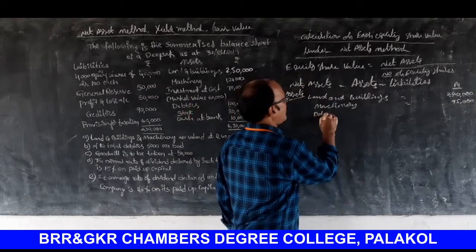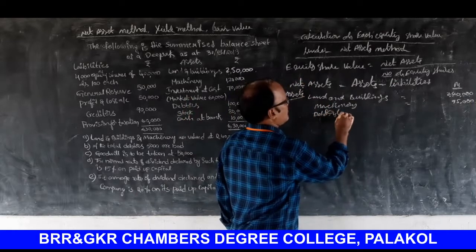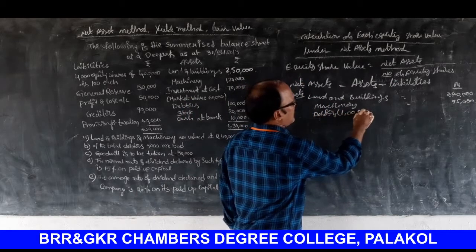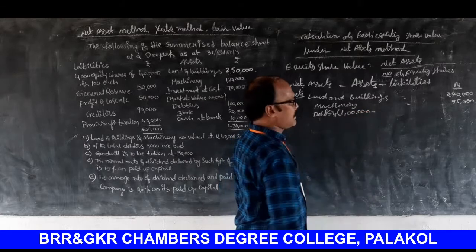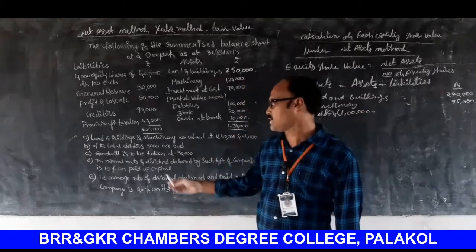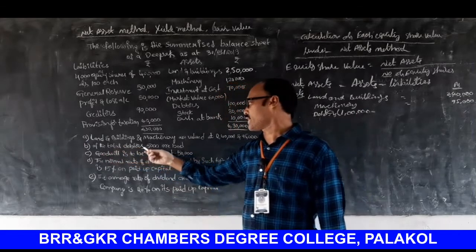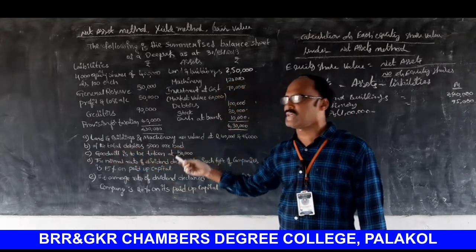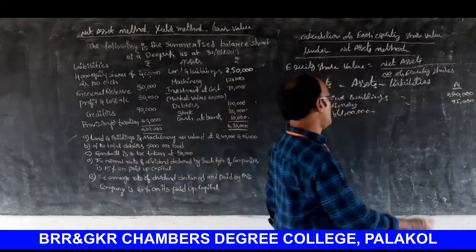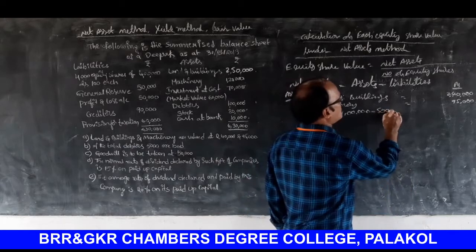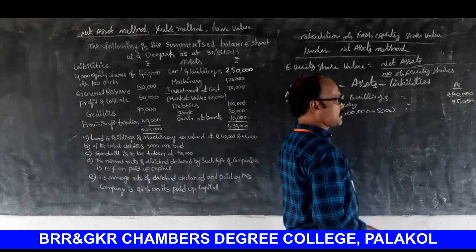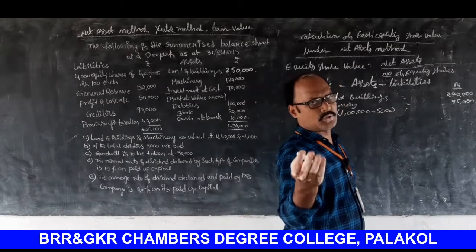Debtors rupees 1 lakh. But look at the second adjustment: of the total debtors, 5,000 rupees are bad. So 1 lakh minus 5,000. Bad debts must be deducted from the debtors value, as you know very well.